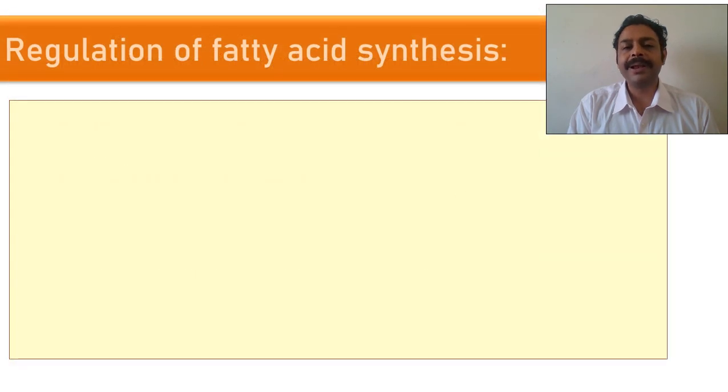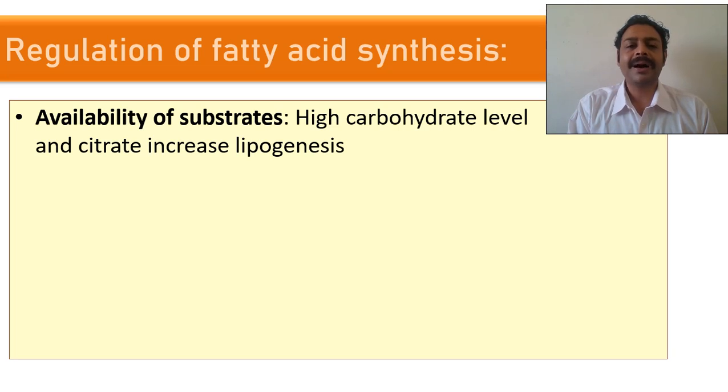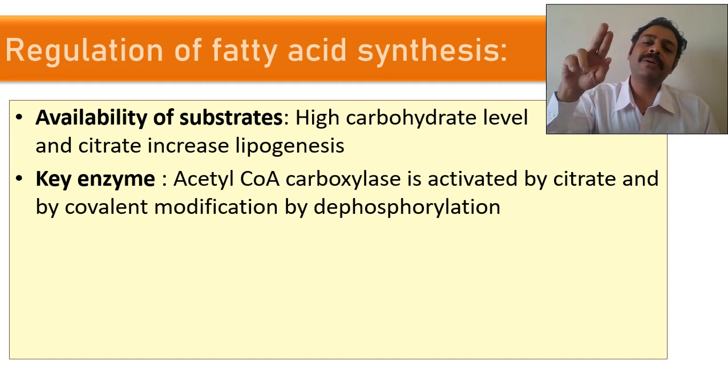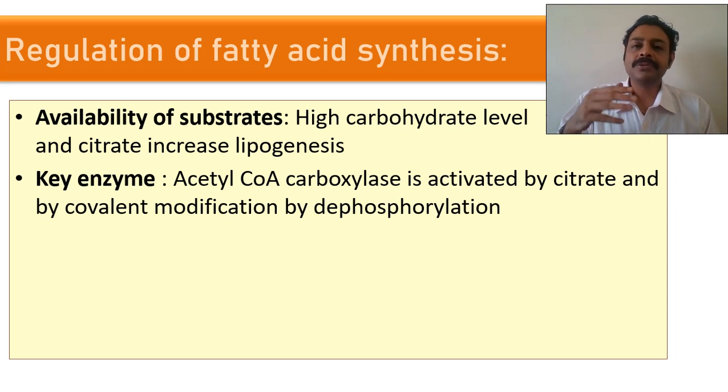How do you regulate it? Very simple. If you eat more, which hormone will be produced? Insulin. See, insulin is the body building hormone. So insulin should stimulate fatty acid synthesis. So insulin stimulates acetyl CoA carboxylase. See, high carbohydrate means a large amount of pyruvate. Large amount of pyruvate coming back to the mitochondria as citrate. So citrate stimulates this acetyl CoA carboxylase.